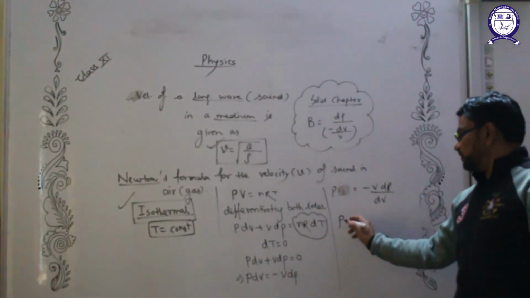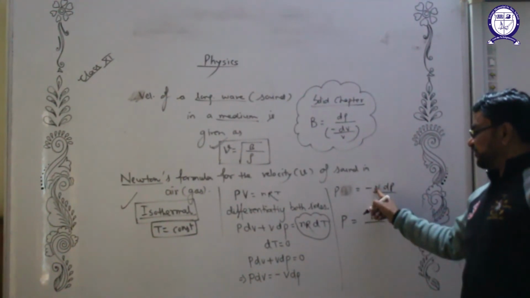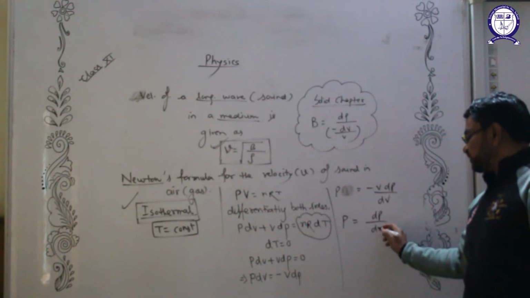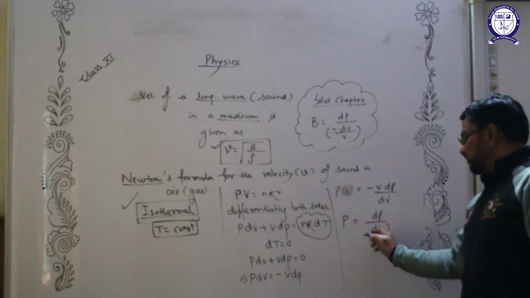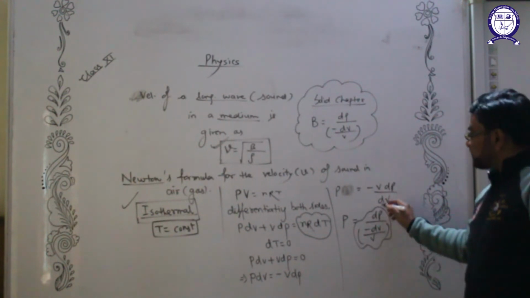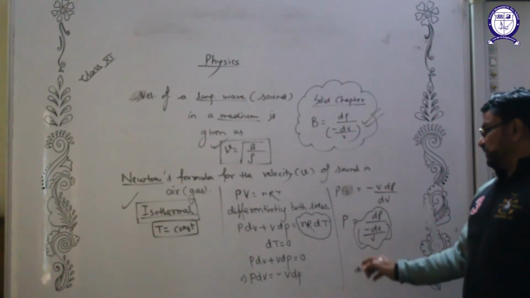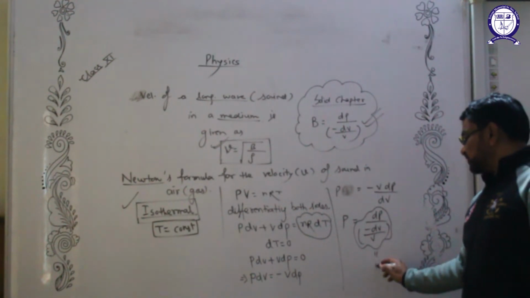P will be equal to minus dP divided by dV by V, and mathematically this V can be written over here also, like this, dV by V with minus sign. Now just look at this and simultaneously look at the definition. What can we say? This is just equal to bulk modulus.